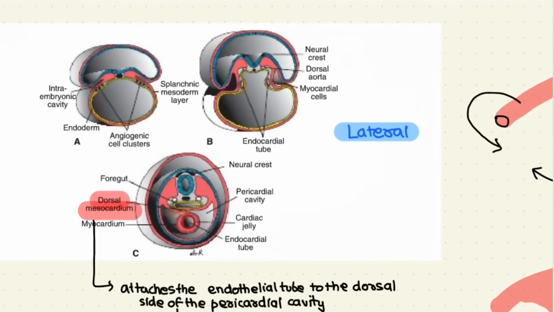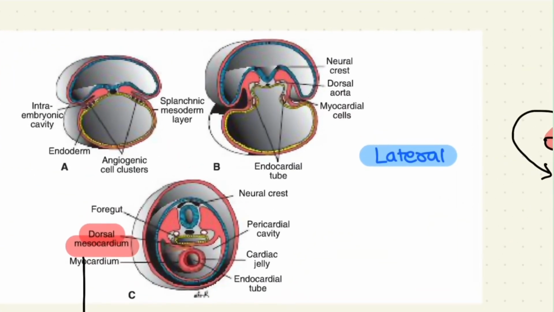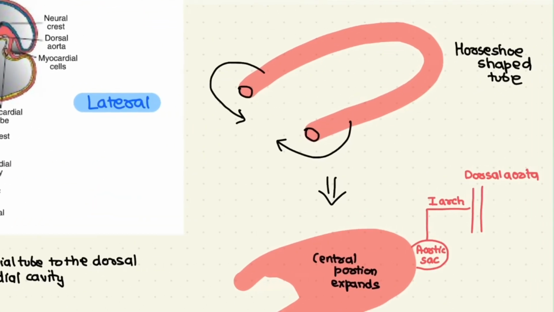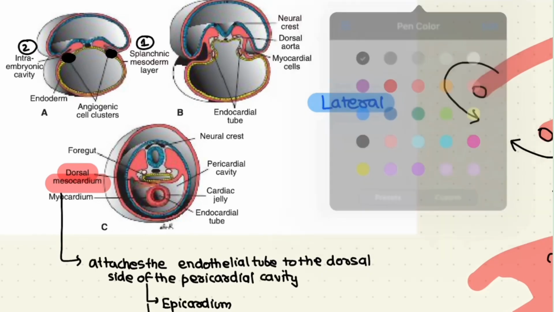The second folding that happens in the cardiogenic area is the lateral folding. Let's think of it this way. This is our tube, and due to this lateral folding, the two ends of the tube, right here and right here, this is the first end and this is the second end of the same tube, which is connected anteriorly.